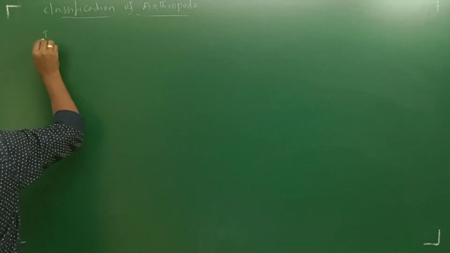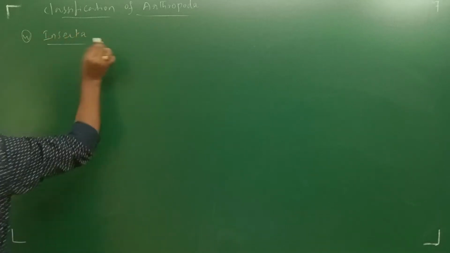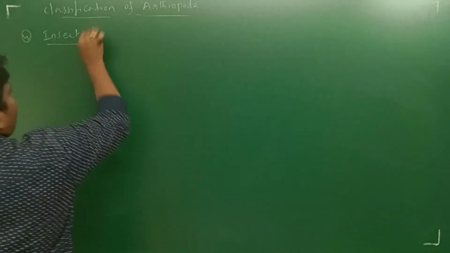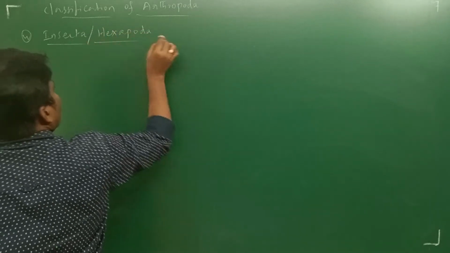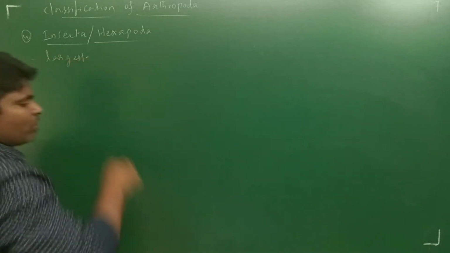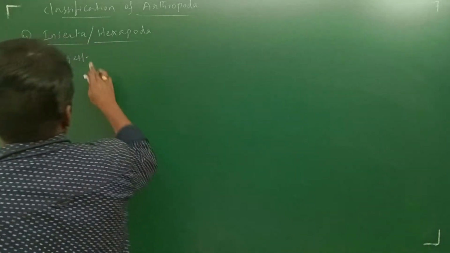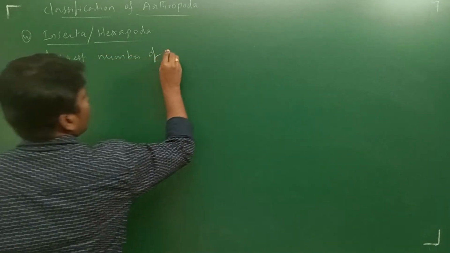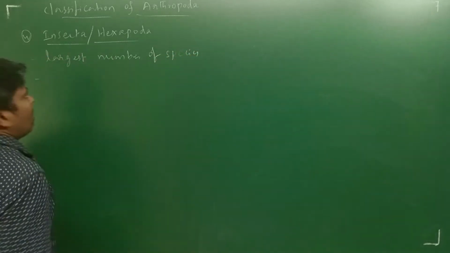Next, another class: Insecta, also known as Hexapoda. It has the largest number of species. In many previous exams this question was asked: which class of Arthropoda contains the largest number of species? Insecta or Hexapoda.